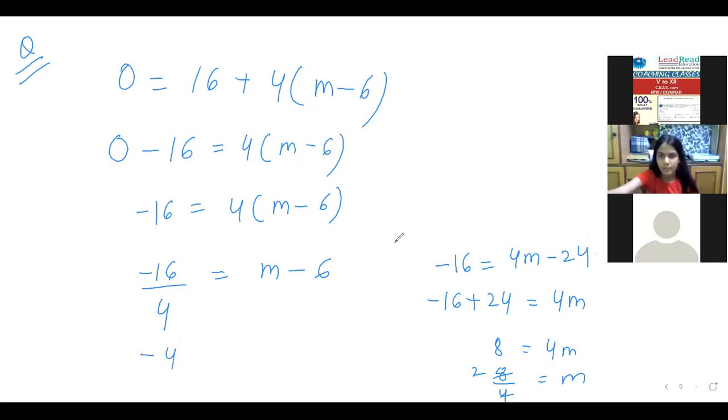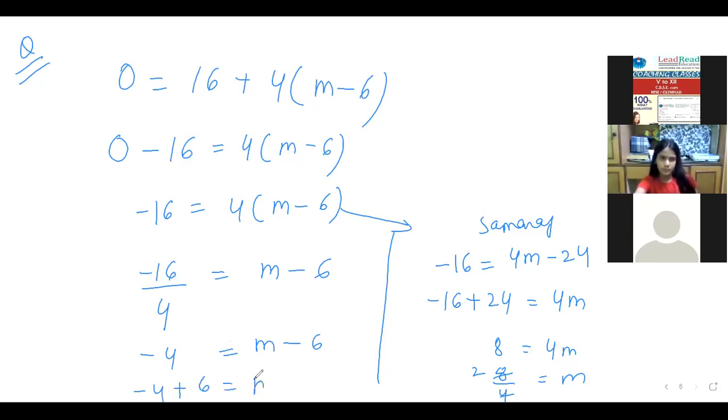So I am doing it by 2 ways. देखो ये मैंने समराज का वे लिख दिया है इस स्टेप के बाद, और अब मैं अपना वे लिख देती हूँ. तो मैंने 4 इधर पहुंचा दिया. So minus 16 by 4 is minus 4. If I send minus 6 to that side, it will be plus 6. So minus 4 plus 6 is also 2. So whatever method you adopt, the answer will come the same. So be assured that you will get the same answer, irrespective of the method employed.